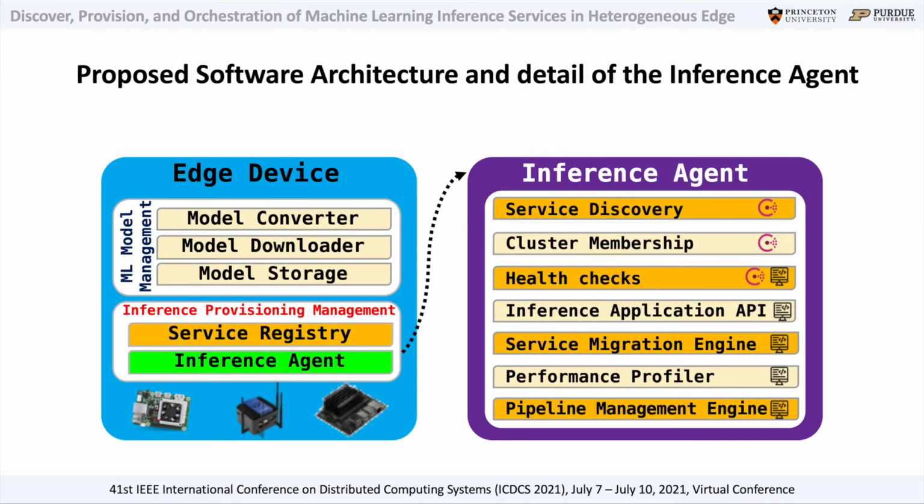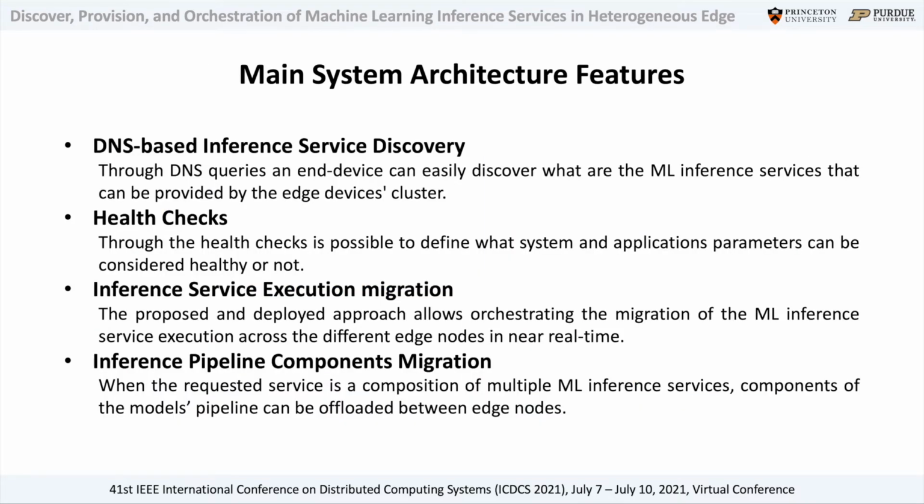In order to address the challenges and the requirements introduced earlier, we came up with a software architecture that is depicted in the following slide. For the purpose of this demo, we are going to focus on the inference provisioning management and, more specifically, on the capabilities that the inference agent is able to provide. These are the main system architecture features that we are going to showcase in our demonstration.